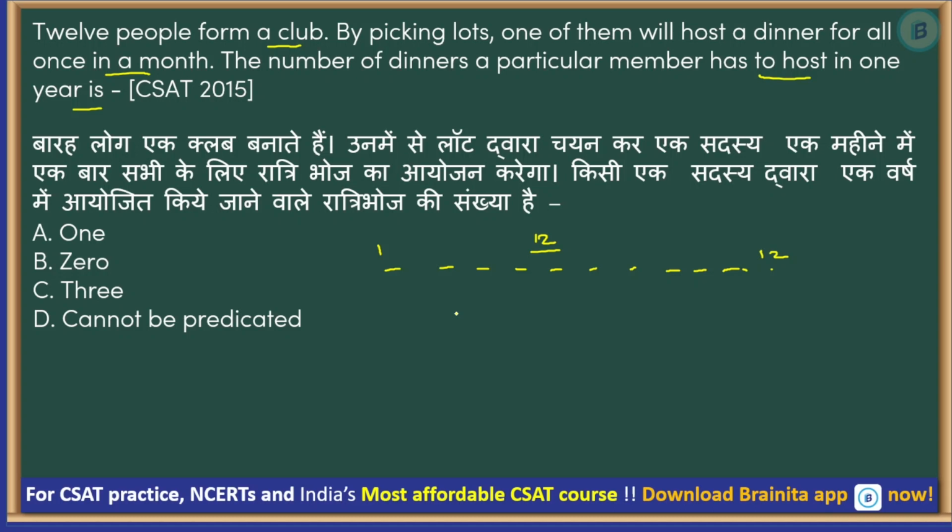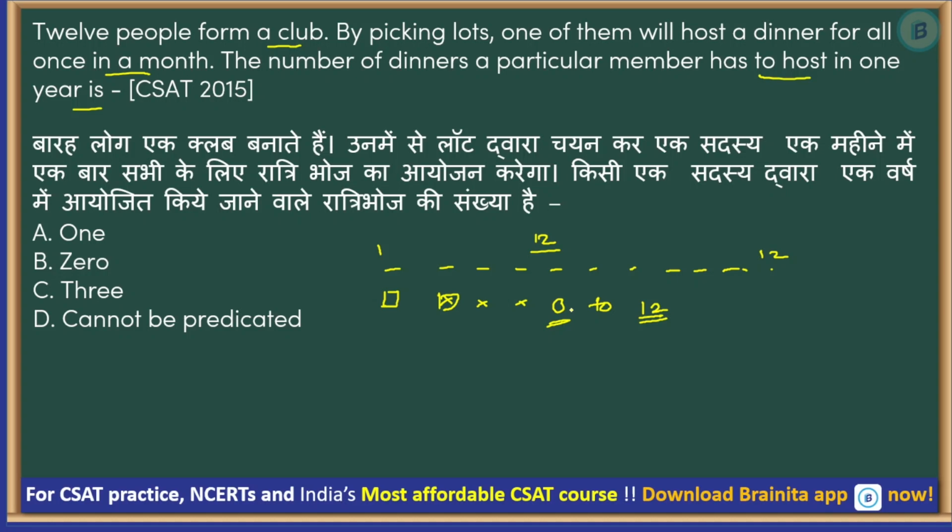So because they are picking lots, there might be a person, because they have not said that once that person has given the dinner in the first month, he will not be considered for the next subsequent months. Nothing like that has been mentioned, right? That means all the 12 people can be assumed to be part of the lot for all the 12 months. So in that situation, it becomes completely random, right? All the 12 months, it might be the same person. So he may have to host 12 dinners, or a person may not get into the lot at all, so it can be 0, right? So it can be anywhere between 0 to 12. So nothing can be said about it.